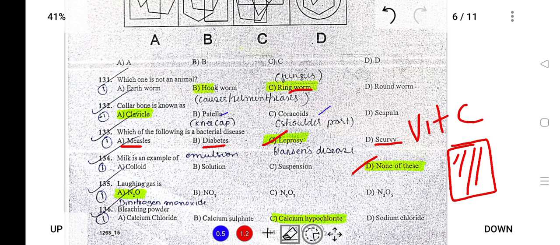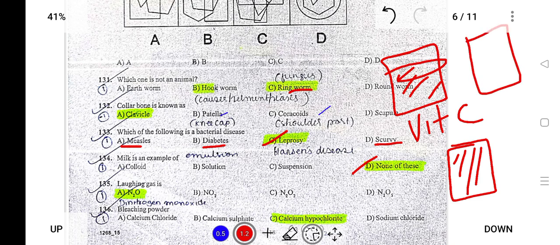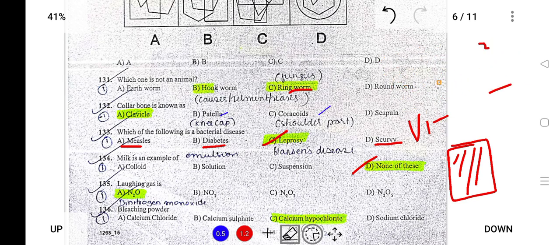Suppose you mix sand in water or milk, after some time the milk will not settle down, however, due to sedimentation, the sand will settle. So those substances that do not settle down are also known as emulsion, and milk is an example of emulsion.